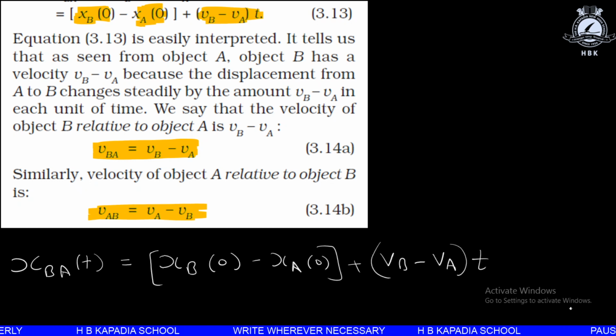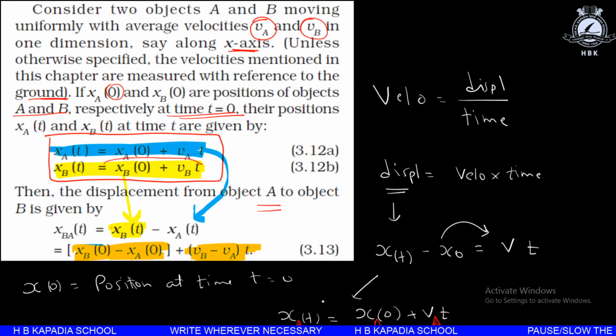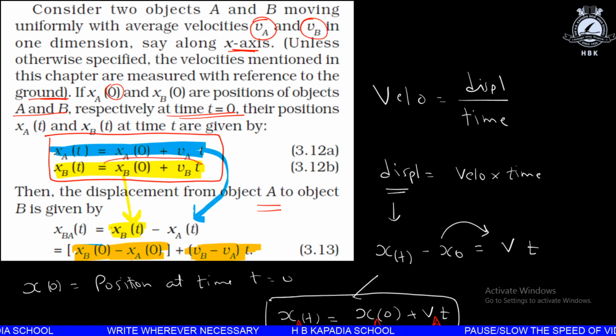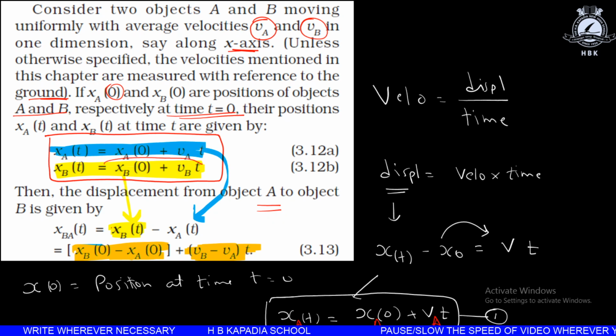We are comparing this equation with the standard equation of x which we derived earlier. I wish you would pause the video, write this equation, and compare it with the next slide. The position of A at time t is the position of A initially plus v_A into t.